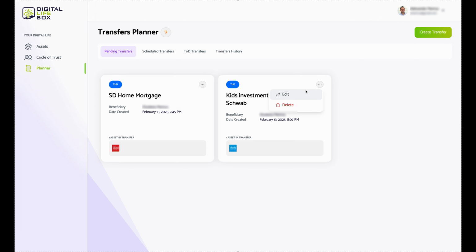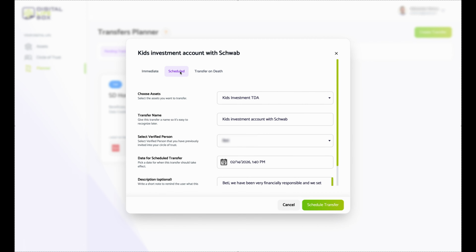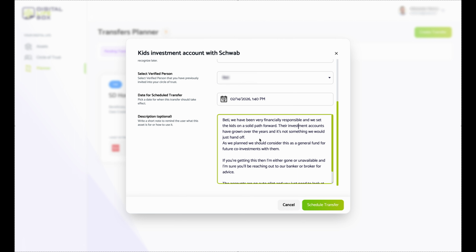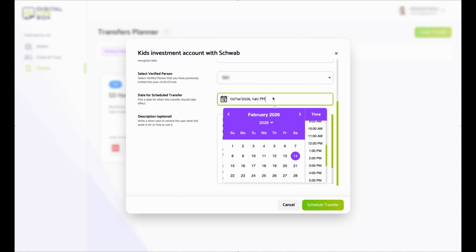So instead, we are going to go and change this to a scheduled type of transfer, which within the system is actually going to just create a reminder for us to do something at a certain interval. So this is an investment account, and we usually review things like this maybe once a year. And I'm actually going to try a couple of things just for explanation purposes. So I will make this, let's say, for right now it's 2026, and that's probably good enough.